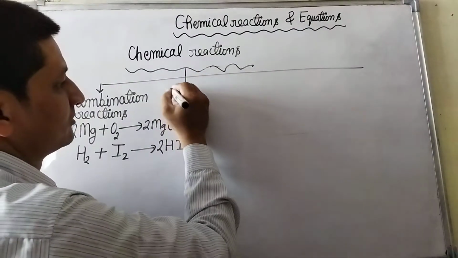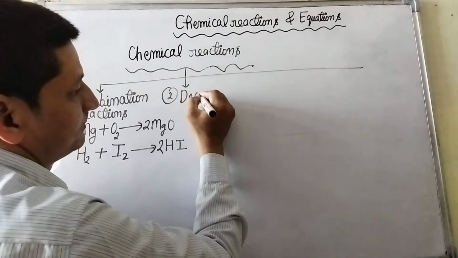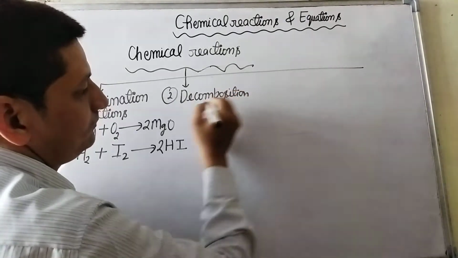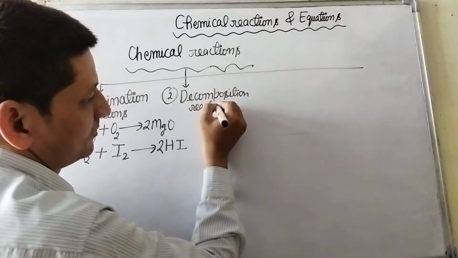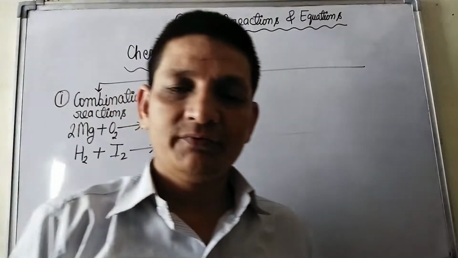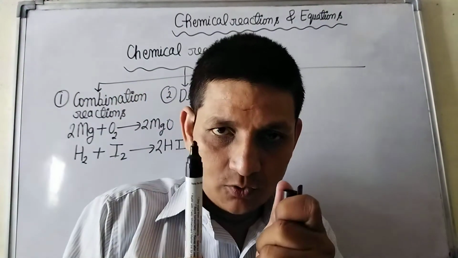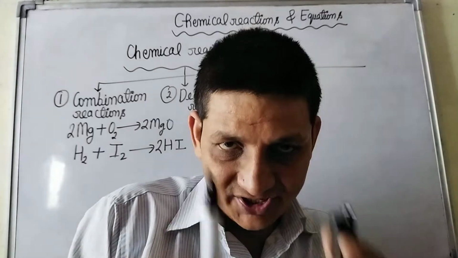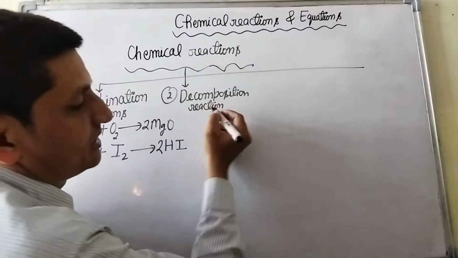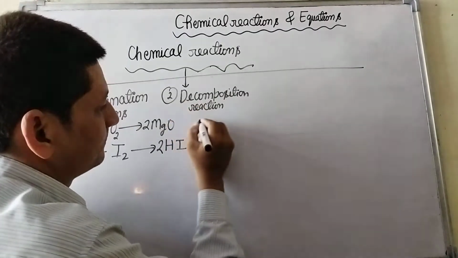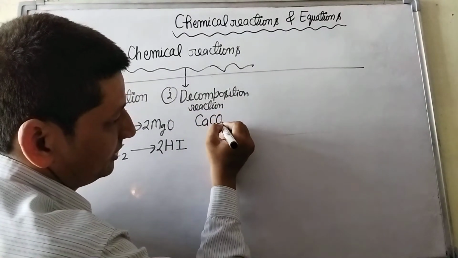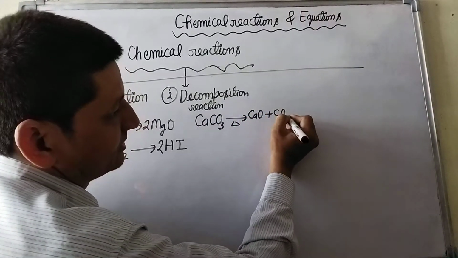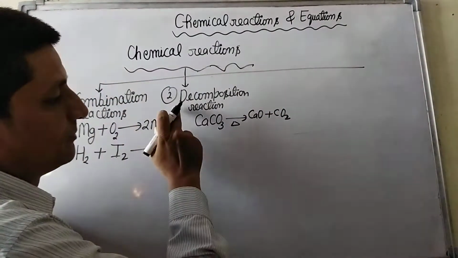Second is decomposition reaction. Those reactions in which a single compound breaks down into 2 or more simpler substances are called decomposition reactions. Those reactions in which a single compound like calcium carbonate decomposes into 2 or more simpler substances are called decomposition reactions.